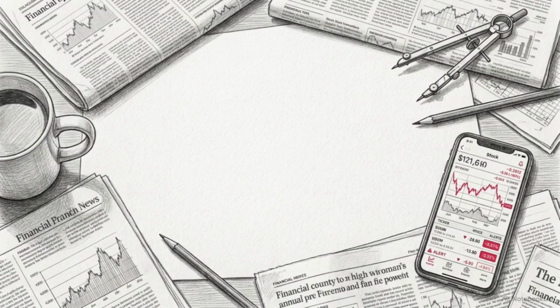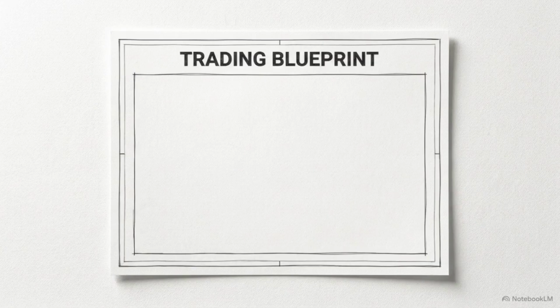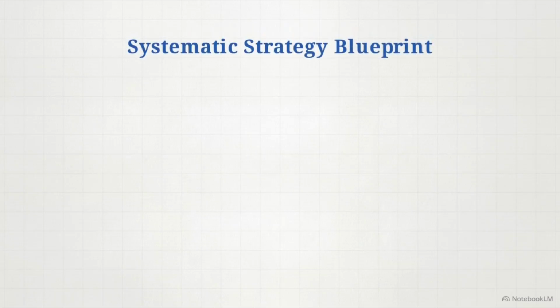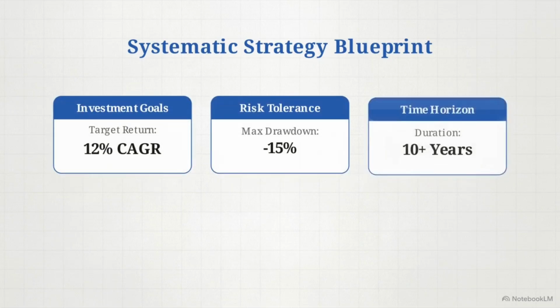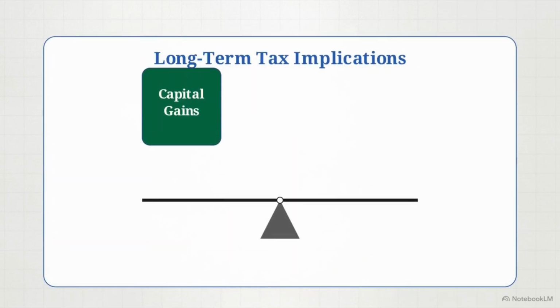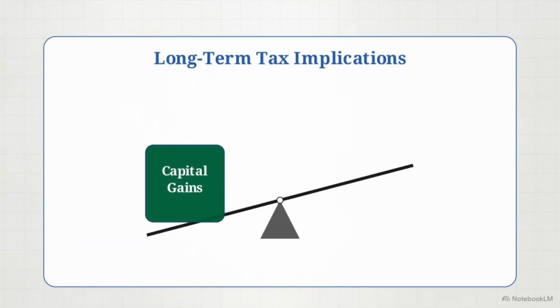Step 1. Before we even look at a stock chart, we have to define your personal financial boundaries. At the top of your document, write down 3 metrics: your investment goals, exact risk tolerance, and time horizon. Next, you need a plan for the IRS. Long-term tax implications must be baked right into this foundation.